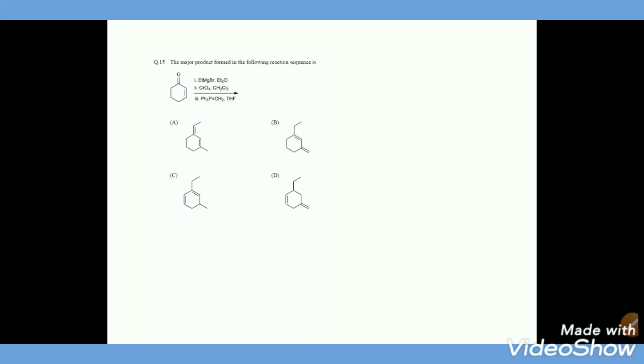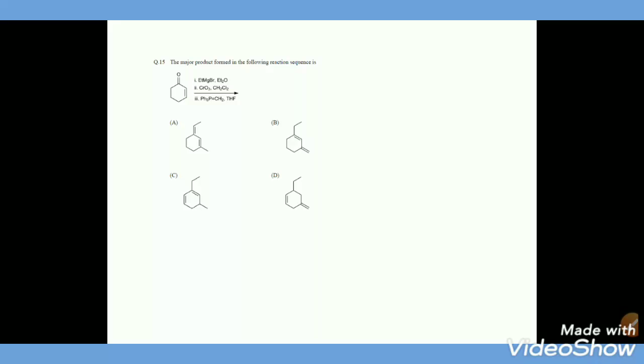This was a question from IIT JAM 2020. The major product formed in the following reaction sequence is... see here, the ethyl magnesium bromide acts as a nucleophile, and it can attack this carbonyl center but not that conjugated pi bond.